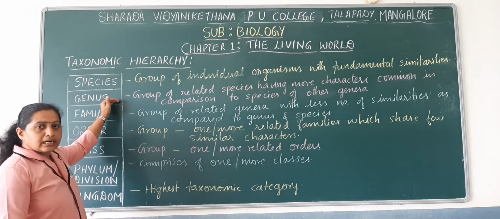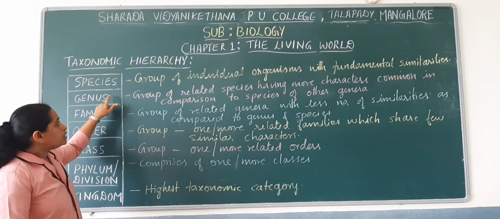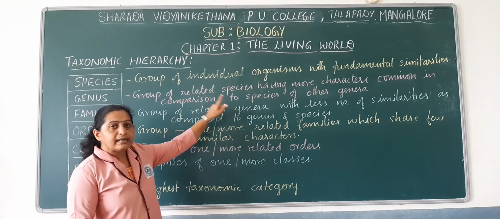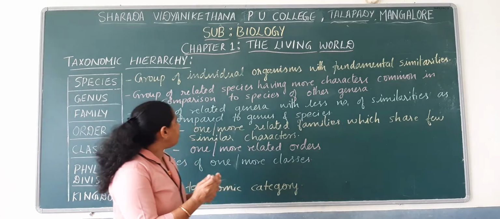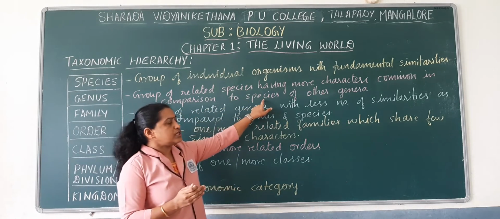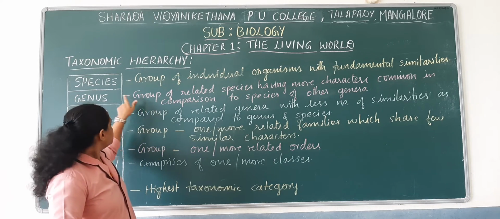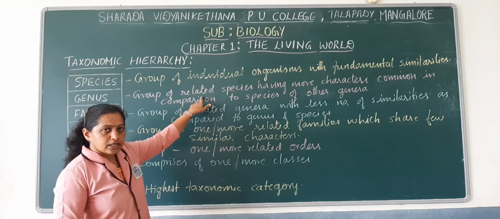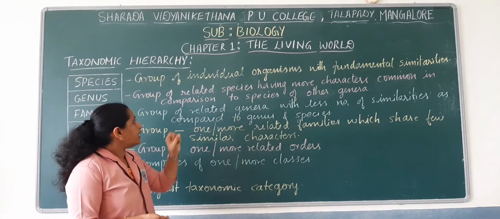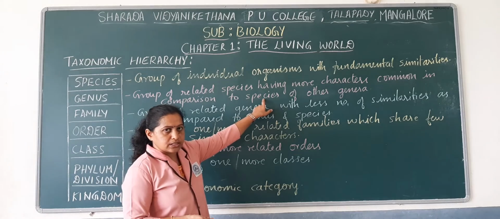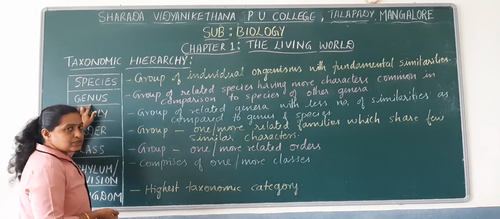The next rank or taxonomic category is genus. Genus is a group of related species that have more characters in common in comparison to species and other genera. Such a group is known as genus.